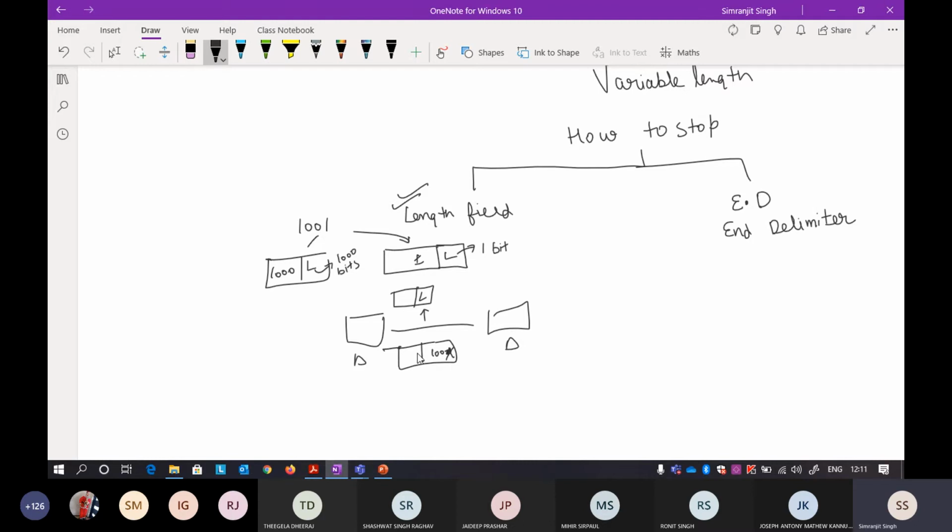So it means that because of this length field, it will discard the other 900 bits. It will only assume the 100 bits, that is, it will divide it into a frame. So that is the main problem with the length field, but this particular occasion occurs very rarely.